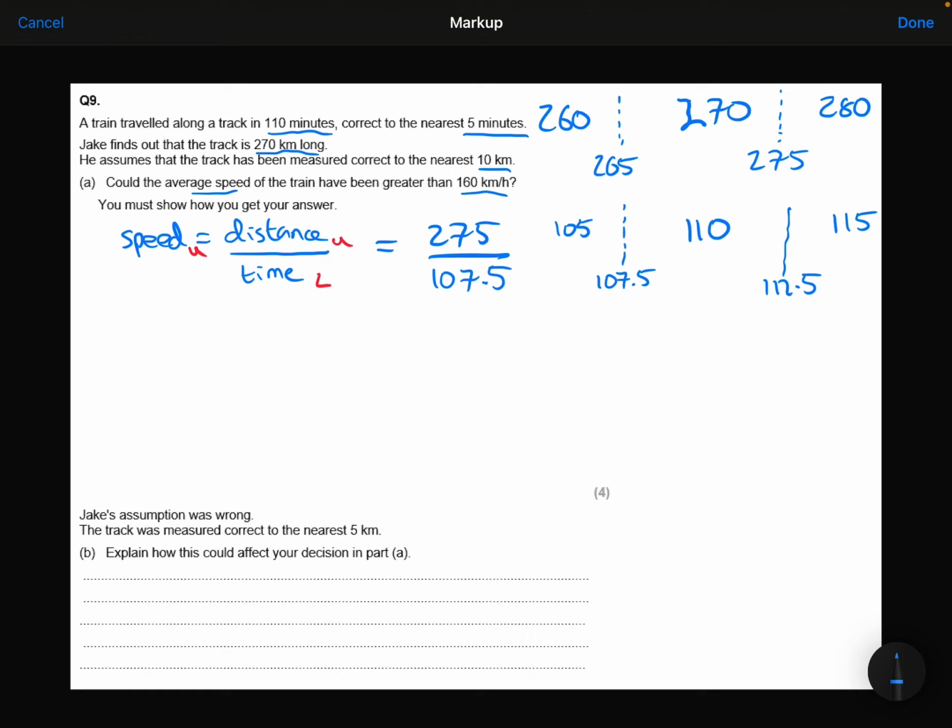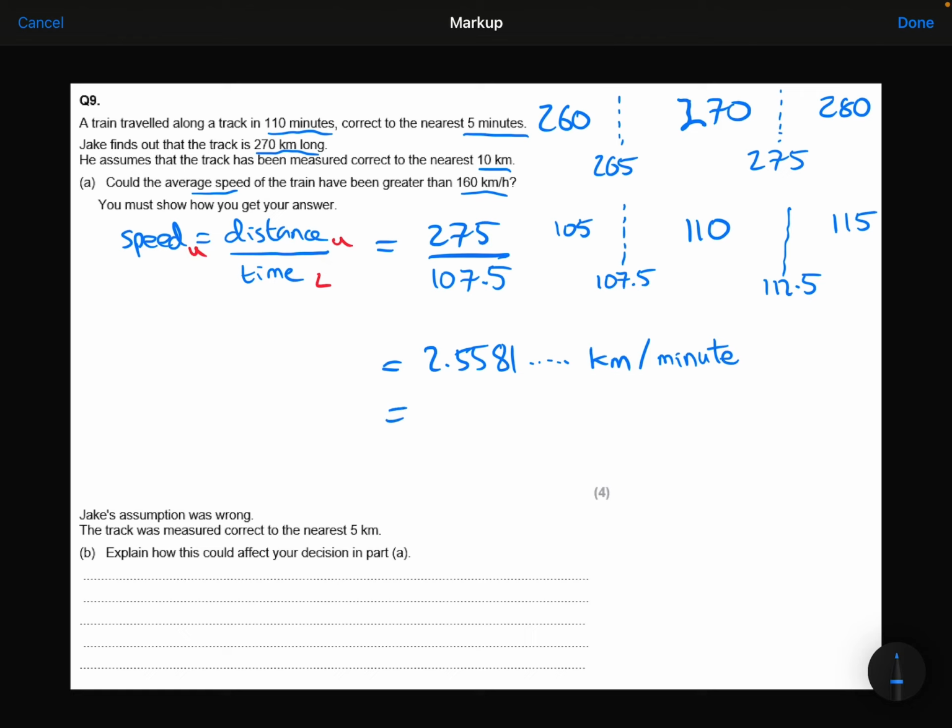Let's now get our calculator out and type that in. So 275 divided by 107.5. And we get 2.5581..., and that is in kilometres per minute, because we did the distance in kilometres divided by the time in minutes.